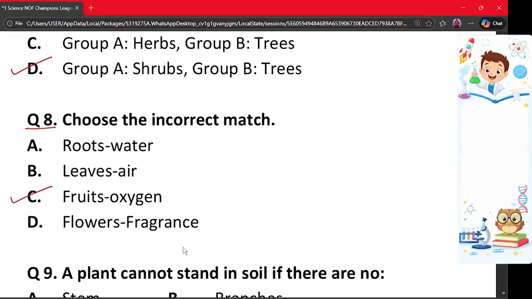Why? Because roots absorb water, leaves use air, and flowers give fragrance. So, which all are correct. But fruits do not give oxygen. It is the mismatched pair. Therefore, the correct option is option C.